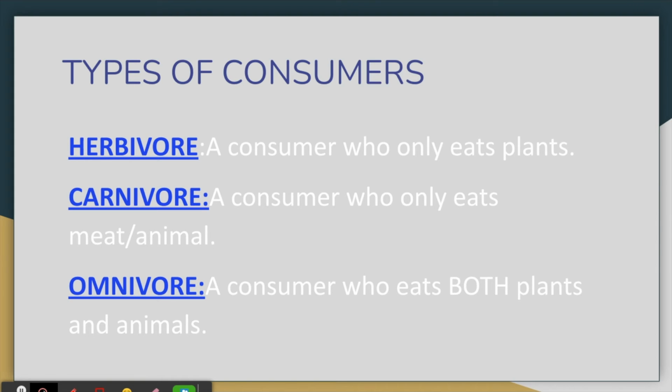That's how they get their energy. Carnivores have to eat other animals for meat to give them energy. Our third type of consumer is the omnivore. Omnivores are those consumers who will eat both plants and animals.